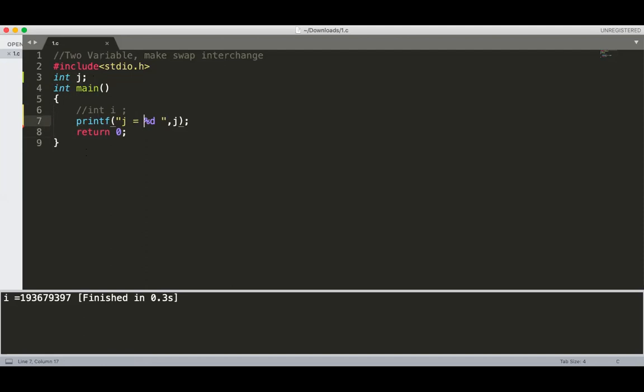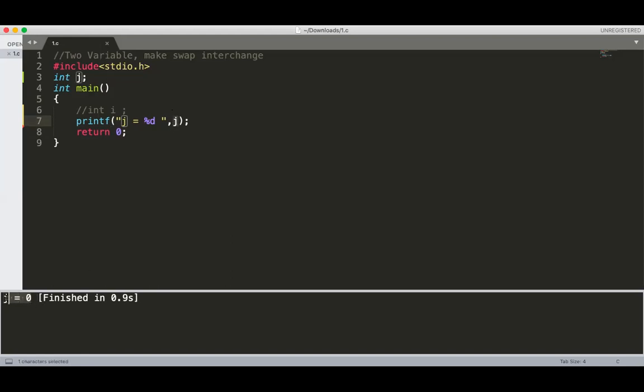There are two options. First, it might be garbage, or it might be 0. Just try to run it and you will get the output. It will print the value of J. Okay, J equal to 0.